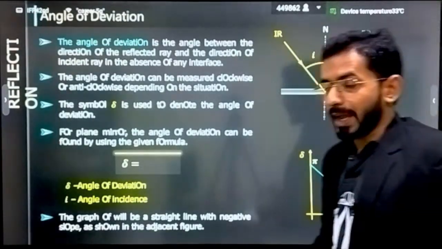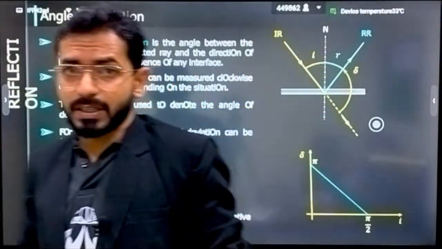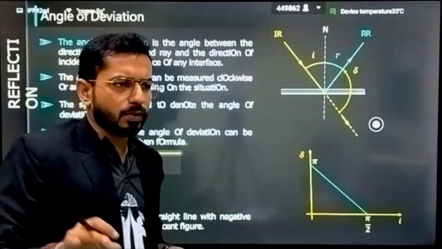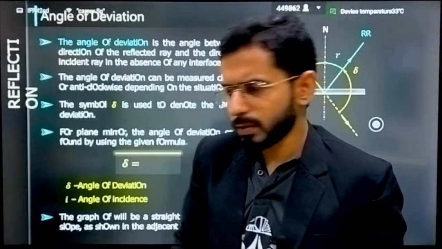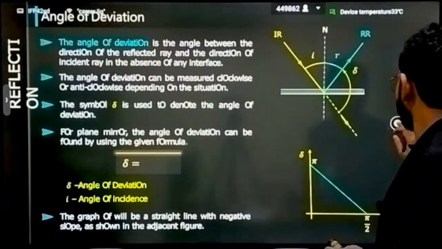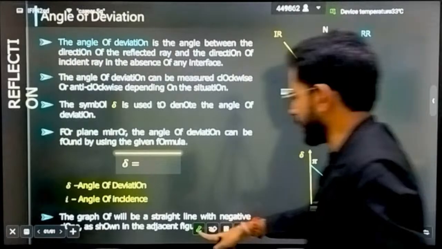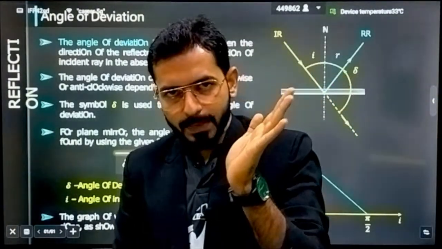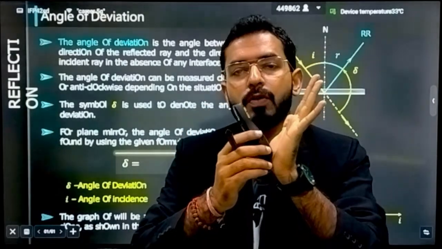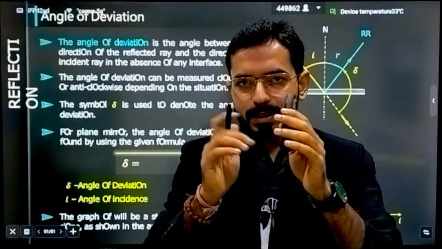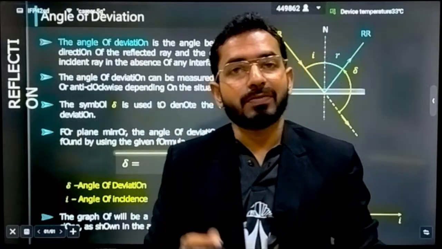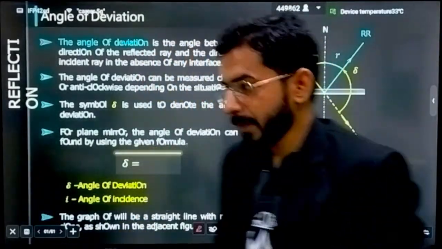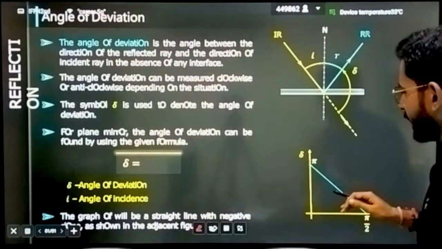Now, the interesting thing is the angle of deviation. What is the angle of deviation? How much will the ray be deviated? We'll also be talking about image formation from a plane mirror, don't worry about that. So how will the angle of deviation be calculated? Deviation means: watch the initial incident ray and watch the reflected ray. What is the change in the path that it was traveling? That is defined as the angle of deviation.